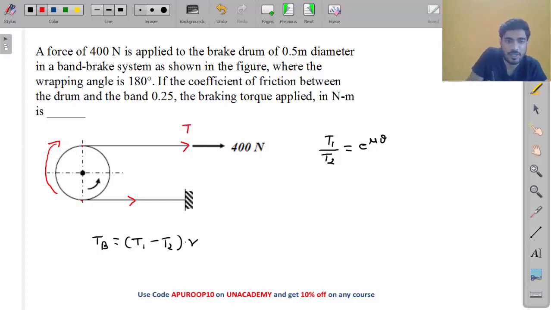So this one will be your T1 and this one will be your T2. We assumed that T1 is greater than T2, right? So this one should be greater, this one should be less. Do you understand this concept?